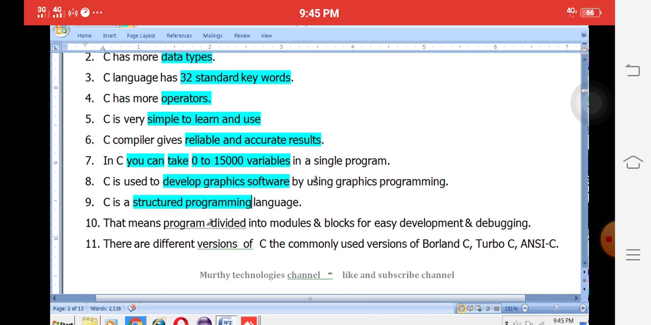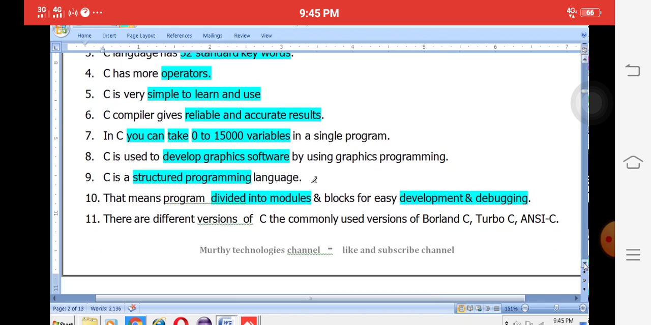Next, the program is divided into modules. What is the purpose of a module? A module is called one block. It gives easy development and debugging. Debugging means error correcting.